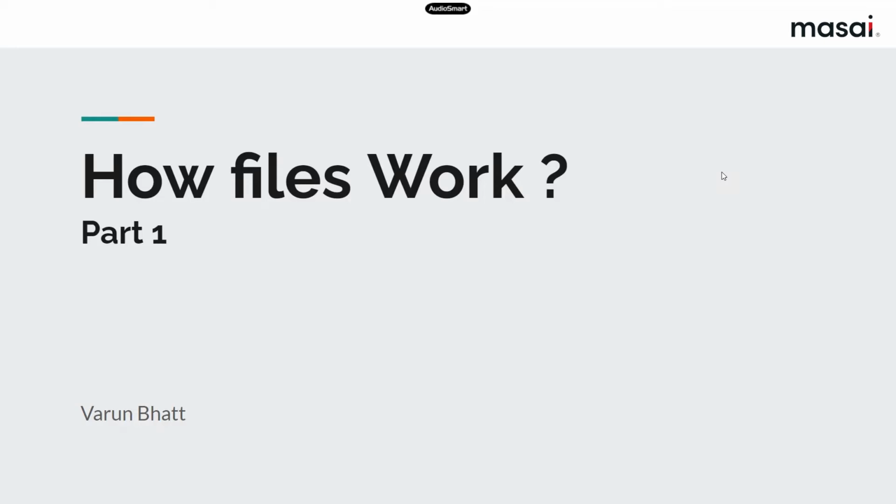Basically, the part where we will focus is how file formatting works. File formatting basically means that there are different types of files: text files, MP3 files, video files. Each one has its own type of formatting through which it is stored in the hard disk, because recognizing a text file is very different from recognizing an MP3 file, an MP4 file, and a picture file. In the first part of this session, we will understand how file formatting works. In the second part, we will see how files are actually stored in the hard disk. So now let's continue with the lecture.